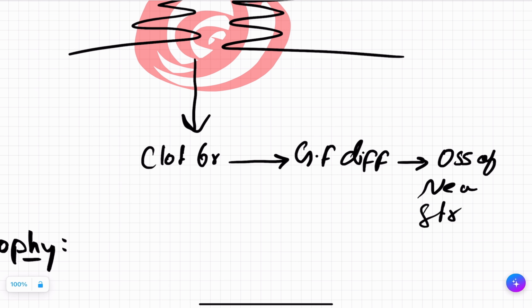This nearby structure is not just meant to be muscle. Any structure which is mesenchymal in nature will ossify, because growth factor is supposed to ossify your bone. Bone is also a mesenchymal structure, so anything which is mesenchymal in nature will also ossify.